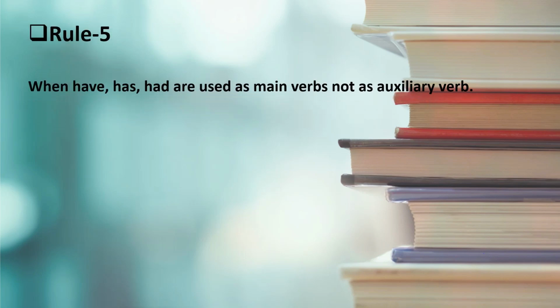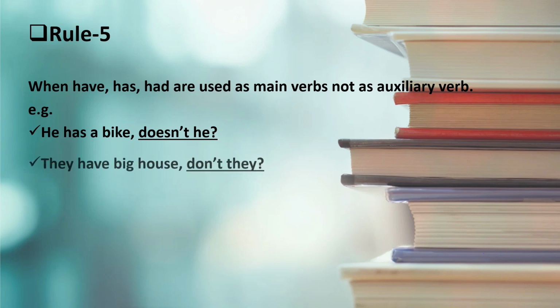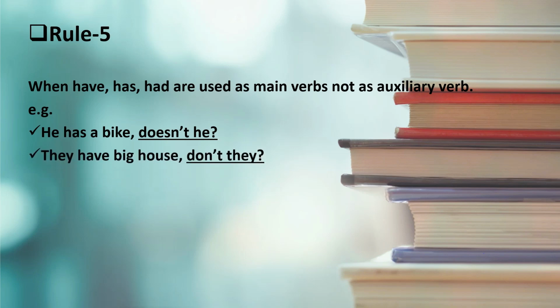Now rule number 5. When have, has, had are used as main verbs, not as auxiliary verbs. Now let's see the examples. He has a bike, doesn't he? So here has is the main verb, not an auxiliary verb. So we put doesn't he. Second, they have a big house, and the question tag will be don't they? She had a fever, didn't she? So these underlined words are question tags.